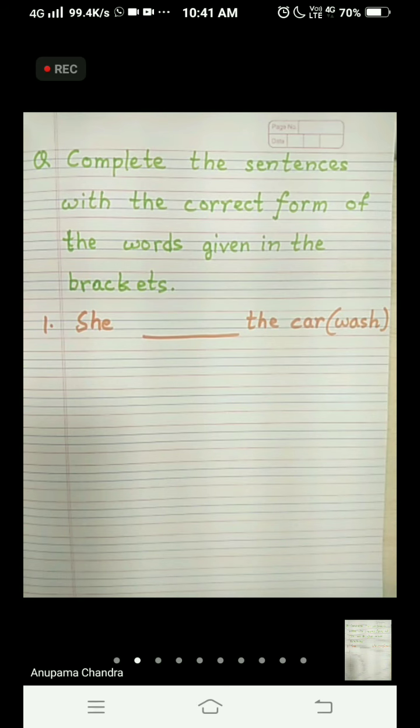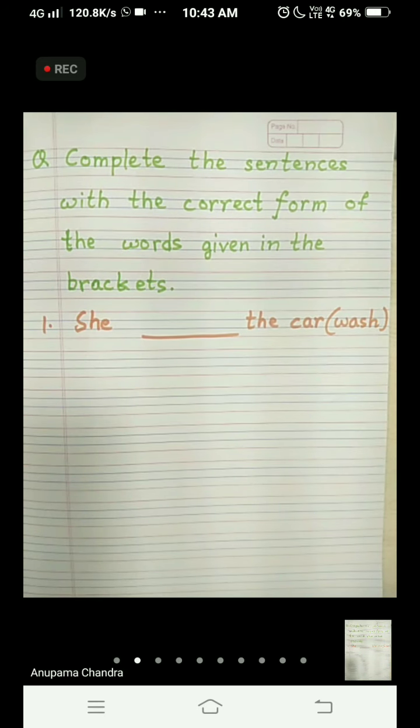I need to tell you, children, we are doing present progressive tense. If you remember, the word is given and we have to put ing and put is in front of the word to make it present progressive tense. I hope you all remember, we have done it before.